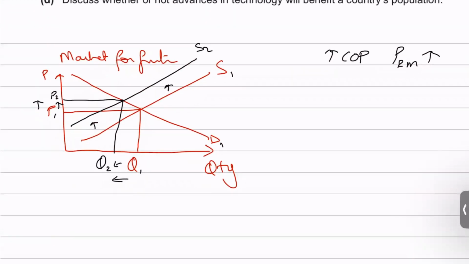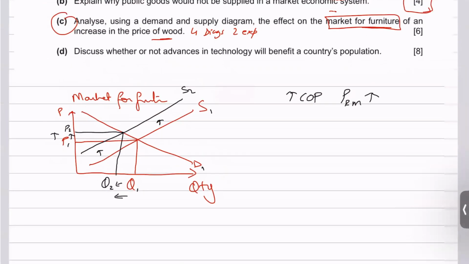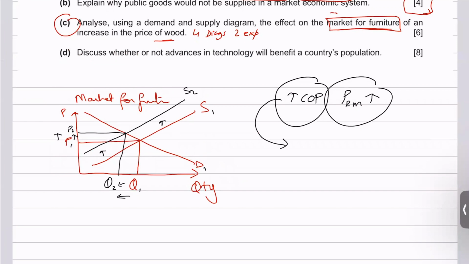Then what you need to write is that since the raw material prices go up and the cost of production goes up, that reduces supply, which causes an inward shift in your supply curve from S1 to S2. But do explain why supply is shifting left. An inward shift in supply represents the reduced willingness and ability of furniture manufacturers to produce the same quantity as before, because obviously they will not produce the same quantity since the raw material is getting expensive. So, right?